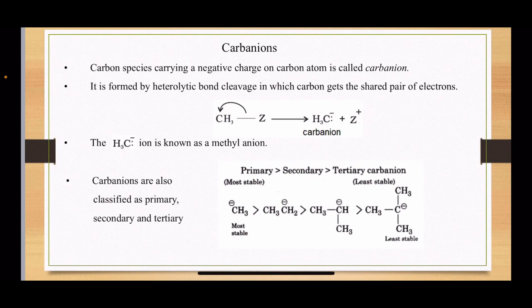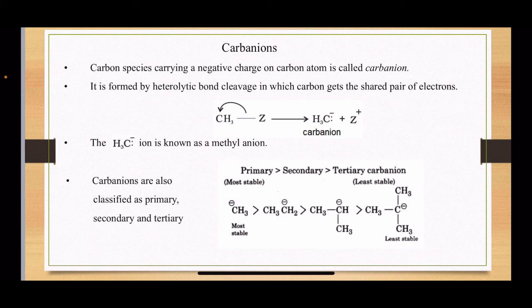Now carbanions. A carbon species carrying a negative charge on the carbon atom is known as a carbanion. It is formed by heterolytic bond cleavage in which the carbon atom gets the shared pair of electrons. If the carbon atom gets the shared pair of electrons, there will be a negative charge on the carbon atom and a carbanion will form.